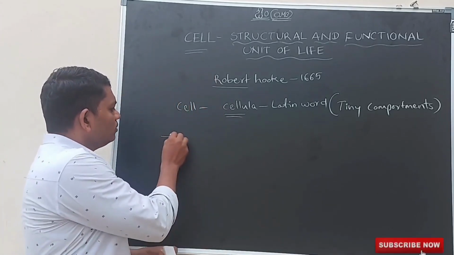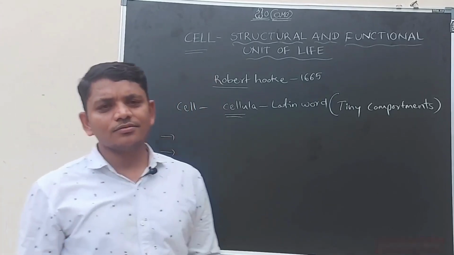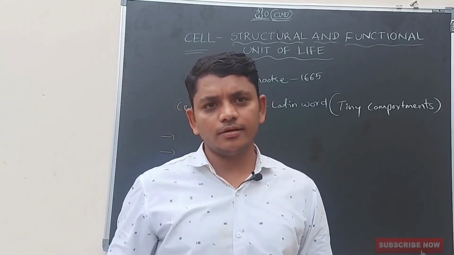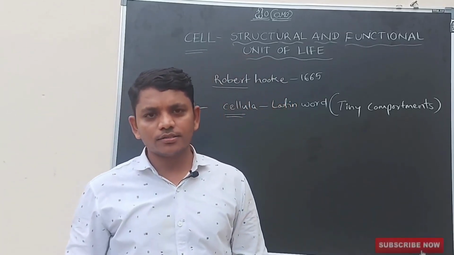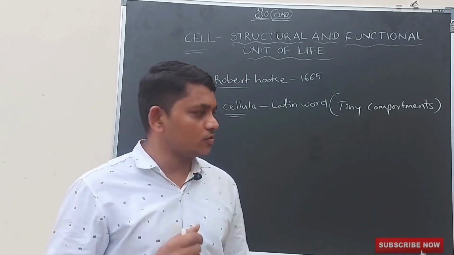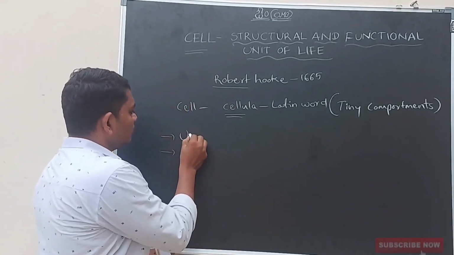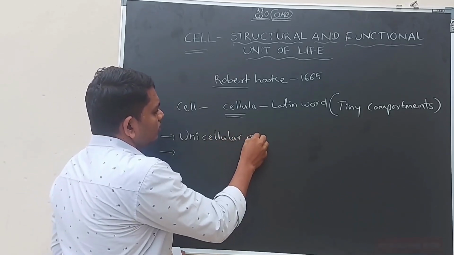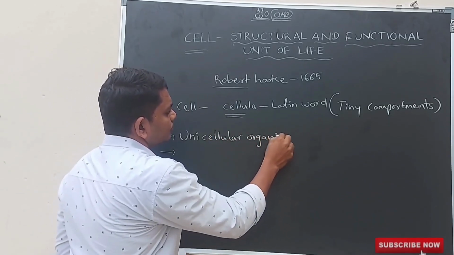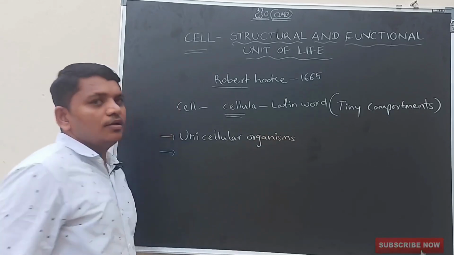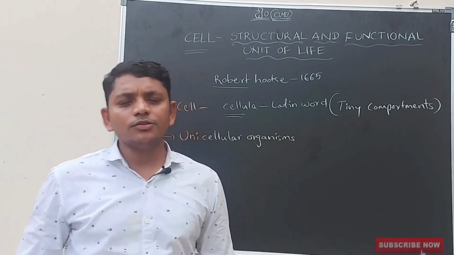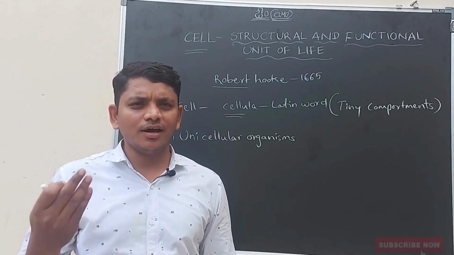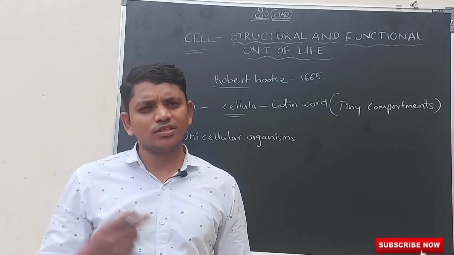And you know, some organisms are made up of only a single cell. They are called unicellular organisms. Some organisms are made up of more than 2 cells, maybe 10 cells or 100 cells or lakhs of cells or crores of cells.